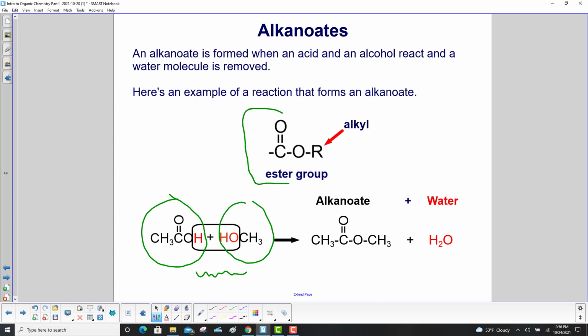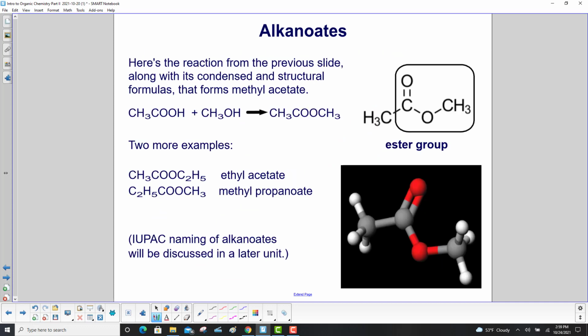So once again, here's the alkanoate, the ester group, where here's an alkyl, and we have the acid and alcohol reacting. We get our alkanoate over here, and then we have water that's pulled out of it. Here's the reaction from the previous slide, along with its condensed, and then the structural formulas. Two more examples. We have ethyl acetate down here, and can you see the difference? Your methyl acetate is CH3, ethyl is C2H5, and then you have methyl propionate. The IUPAC naming of alkanoates will be discussed in a later unit.